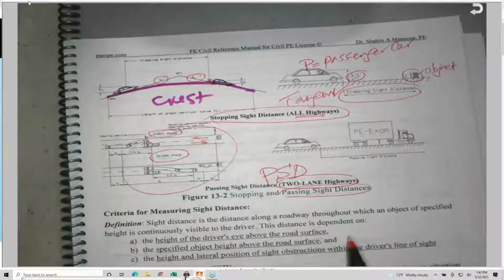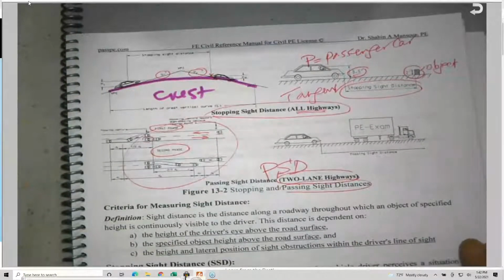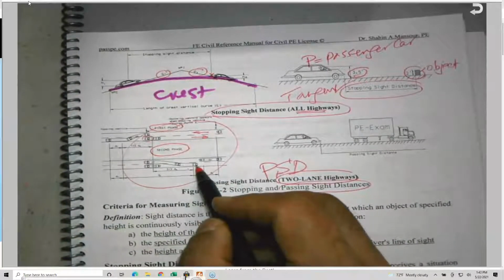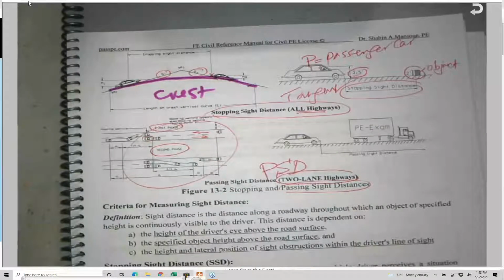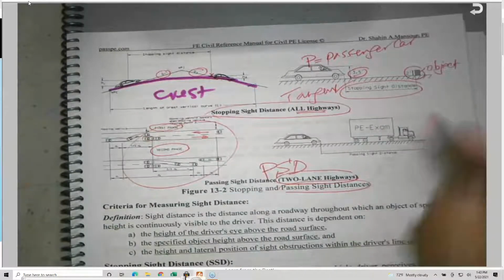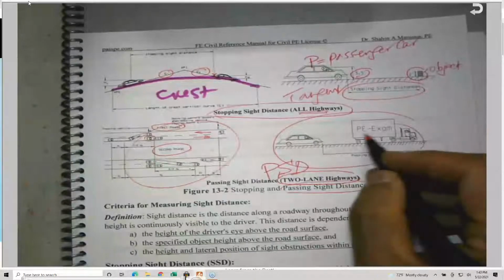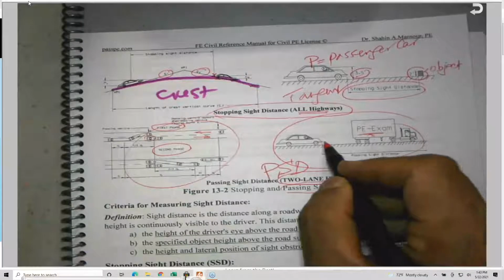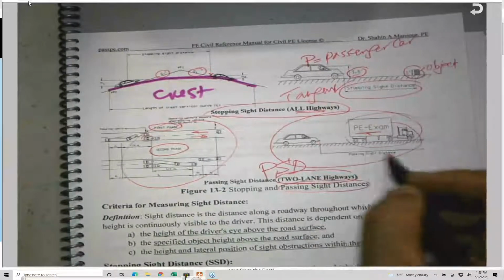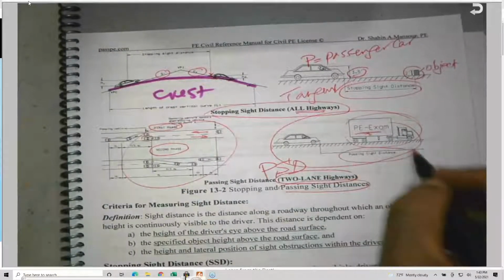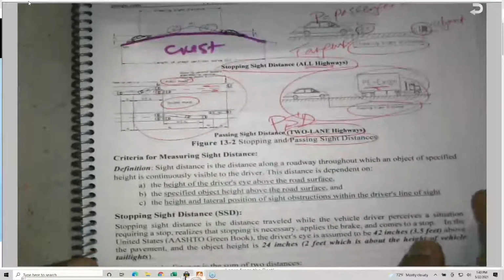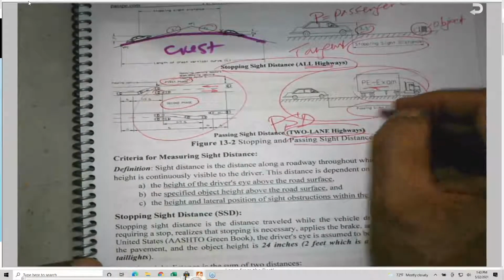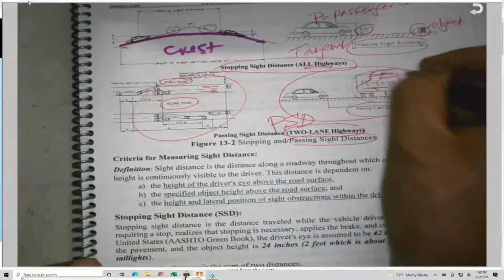And we have a lot of issues with the passing sight distance because you need to ensure that the car coming from the opposite direction will not be in conflict with you. You have to go back to your lane before the other car comes. All of us experience that. This is just an illustration. I'm using this illustration for the PE exam. Here is a slow car and you need to pass it. Just go and pass it safely. So you need to pass the PE exam. You have to study right now. I can modify this and say the FE exam. So you need to study to pass this.